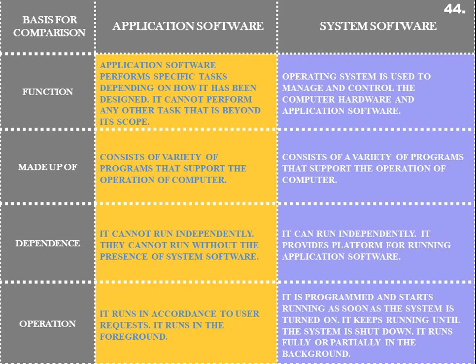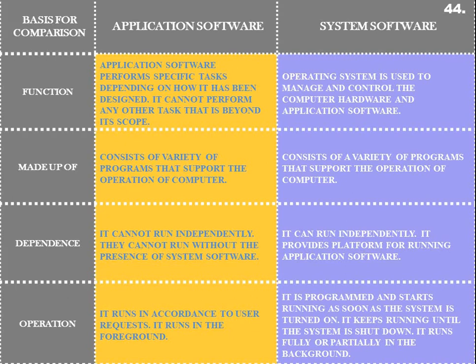While the system software is programmed in a way that it starts running as soon as a computer gets switched on. As soon as you switch on a computer, your system software, your operating system, gets running with the help of a firmware software. It keeps running.